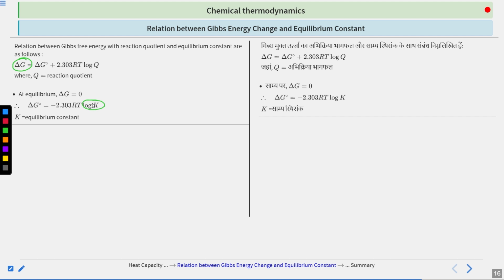Just think of it in a way that you are moving the reaction such that the energy available to do the work is greater on the product side, but since it is an equilibrium, it becomes 0. And now Q is substituted with K. So your formula is delta G naught equal to minus 2.303 RT log K, or minus 2.303 RT ln K, where K is your equilibrium constant.